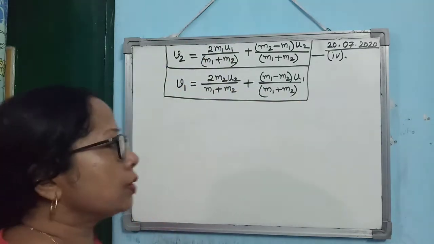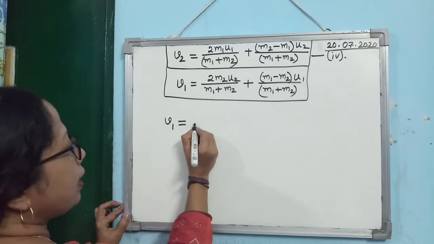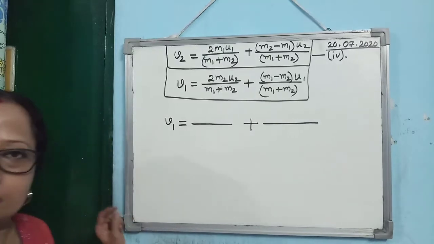Okay. So suppose I am starting with V1. So how to write? First of all, there are two terms. So you write the two terms like this. Clear?